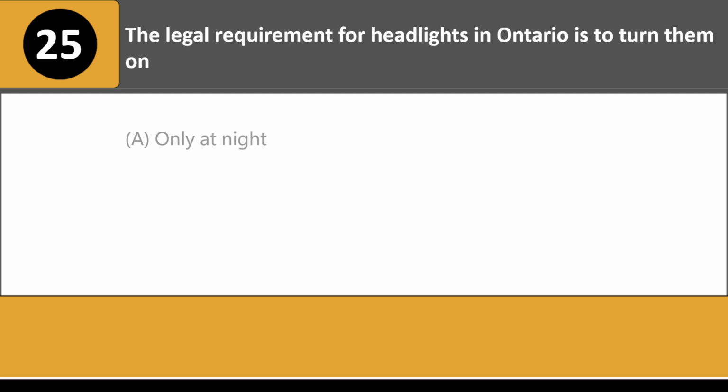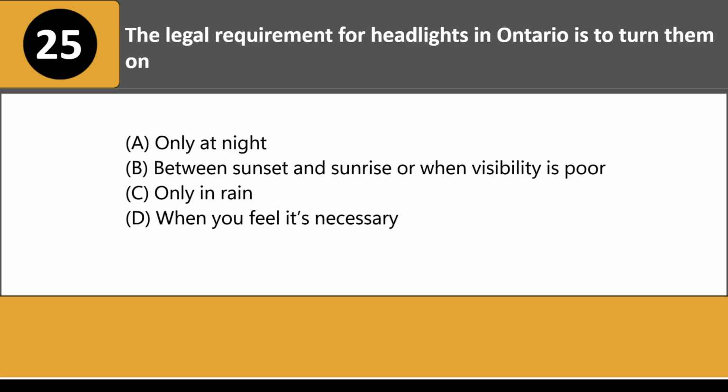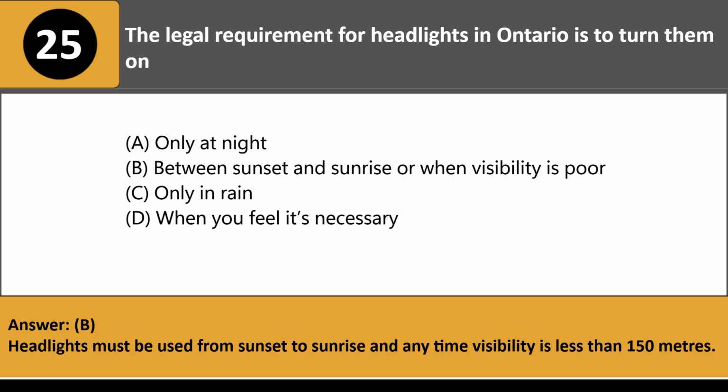The legal requirement for headlights in Ontario is to turn them on: A. Only at night. B. Between sunset and sunrise or when visibility is poor. C. Only in rain. D. When you feel it's necessary. Answer: B. Headlights must be used from sunset to sunrise and any time visibility is less than 150 meters.